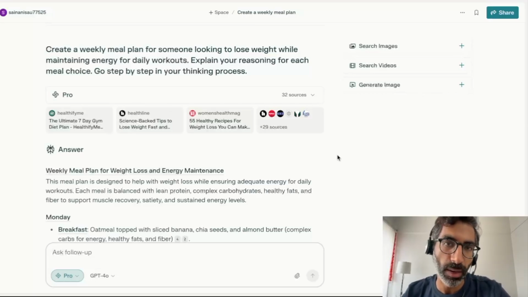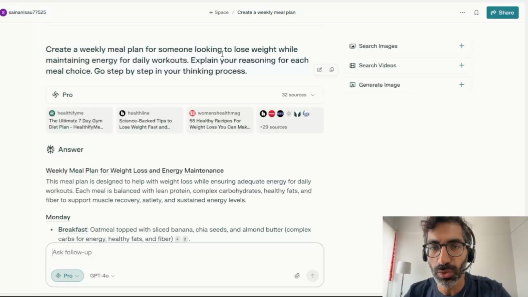So here's an example of how it looks in real time. I'm saying: create a weekly meal plan for someone who's looking to lose weight while maintaining energy for daily workouts. Explain your reasoning for each meal choice. Go step by step in your thinking process. Now these two phrases, explain your reasoning and go step by step, are quite critical because this is what's going to indicate to Perplexity, my chosen AI tool in this case, to think about why it's giving me that response and then communicate that to me.